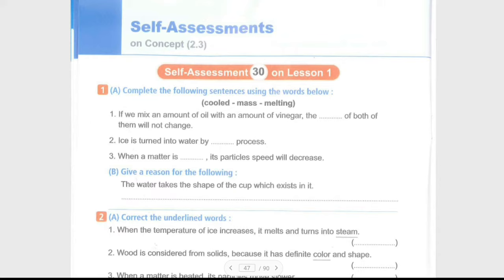النهاردة إن شاء الله مع بعض هنحل assessment على الكونسبت 3. يلا نبتدي assessment number 30 on lesson 1. Complete the following sentences using the words below.